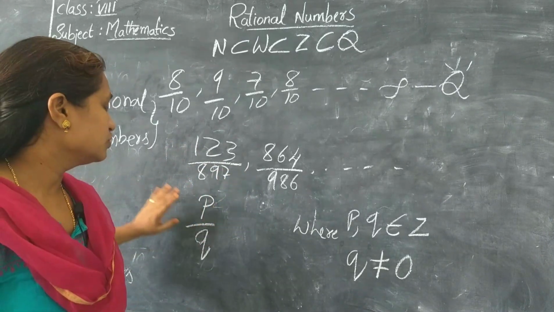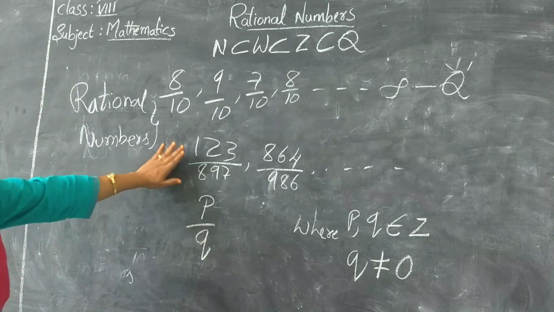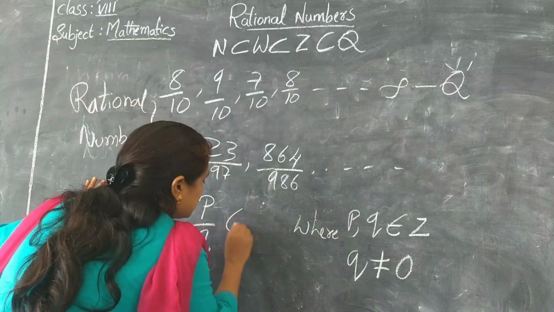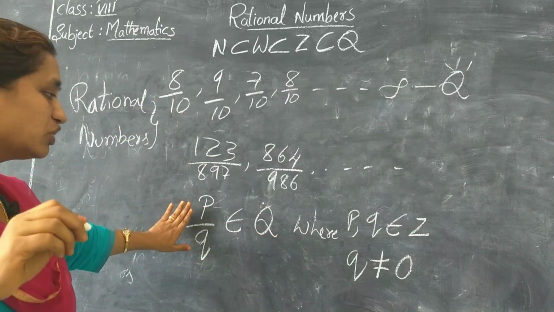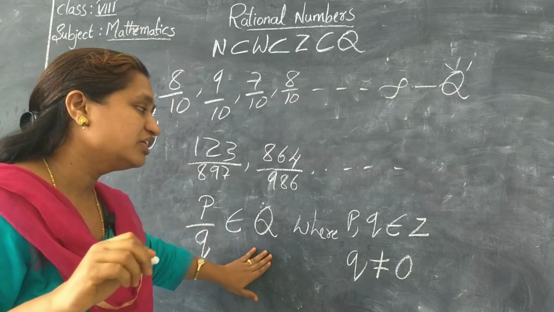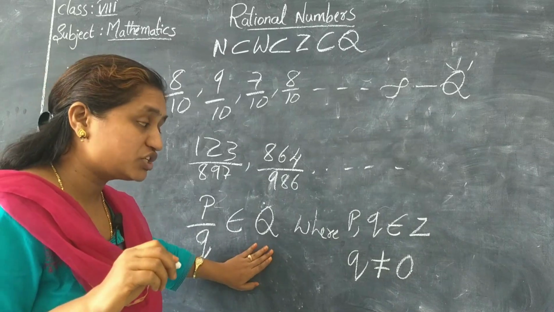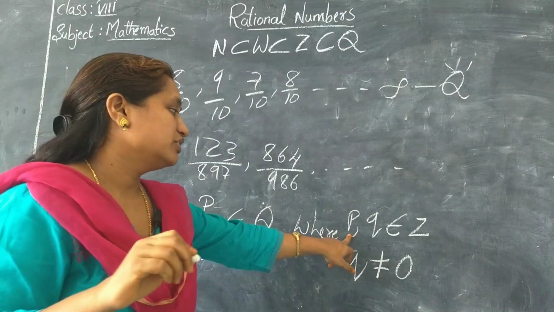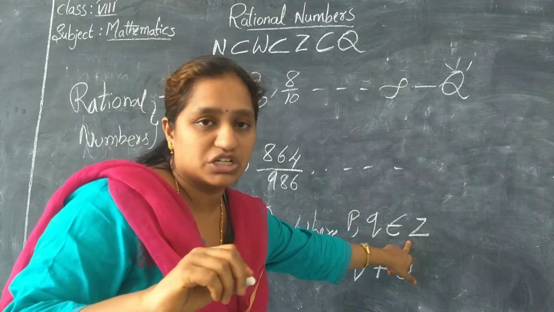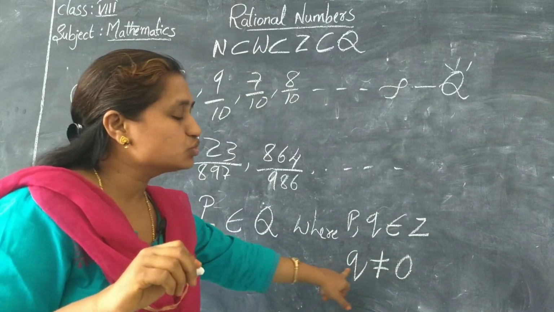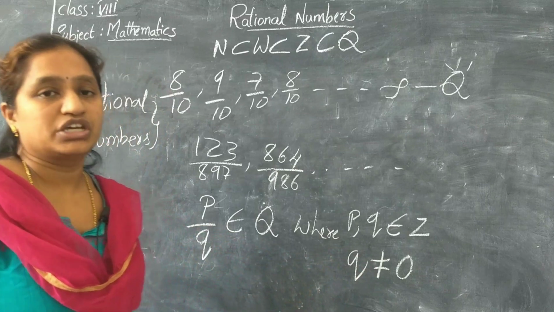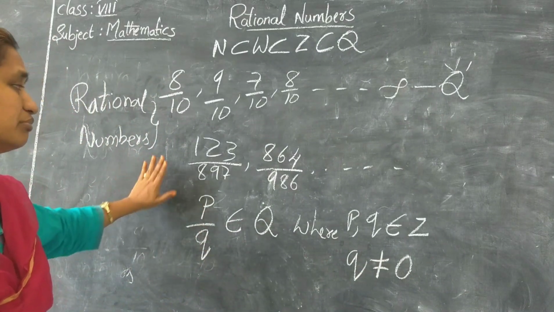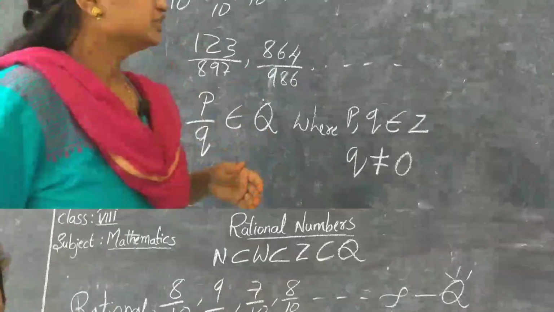Okay. So you can see here P by Q is a rational number. When does P by Q belong to rational numbers? When P comma Q belongs to integers and Q should not be 0. Then these numbers are called rational numbers.